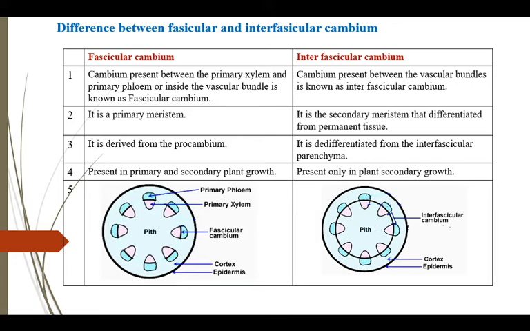However, interfascicular cambium is a secondary meristem differentiated from the primary permanent tissue. A fascicular cambium is derived from the procambium, and interfascicular cambium is derived from interfascicular parenchyma. Fascicular cambium is present in primary and secondary growth of the plant, and interfascicular cambium is present only in secondary growth of the plant.